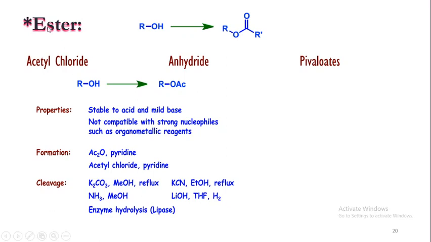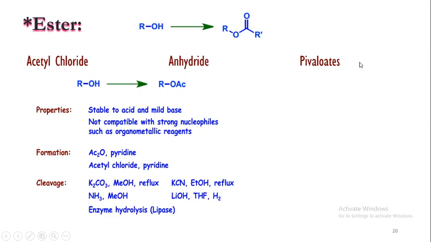The formation of ester can be done by using acetyl chloride in the presence of a mild base like pyridine, and also the anhydride in the presence of pyridine. That means the ROH is converted into this ester in two ways, that is acetyl chloride with base, and anhydride in the presence of base. But these esters are stable to acidic and mild basic conditions, but not compatible with strong nucleophiles such as organometallic reagents, and the cleavage can be done by using bases.